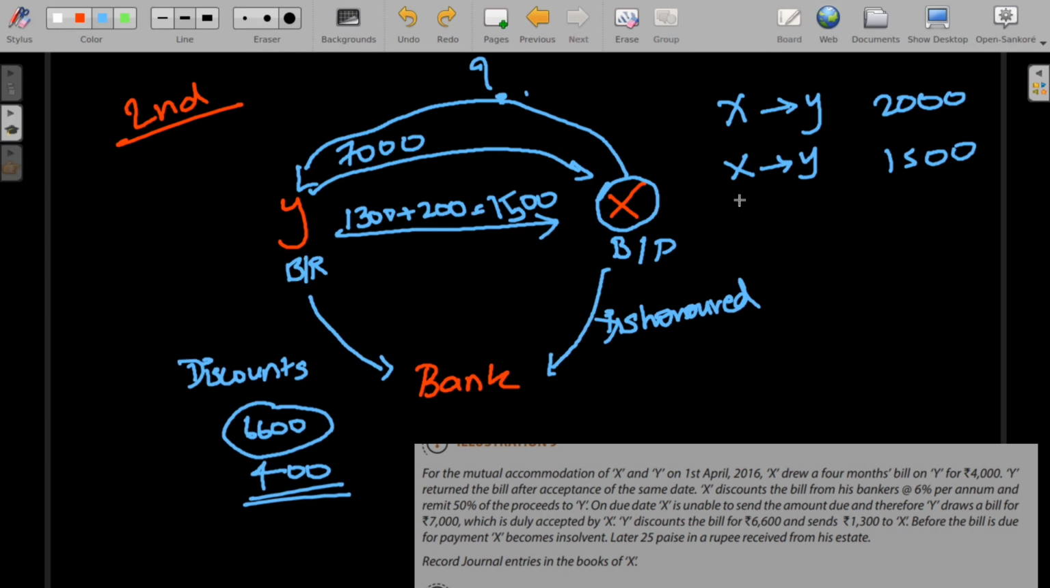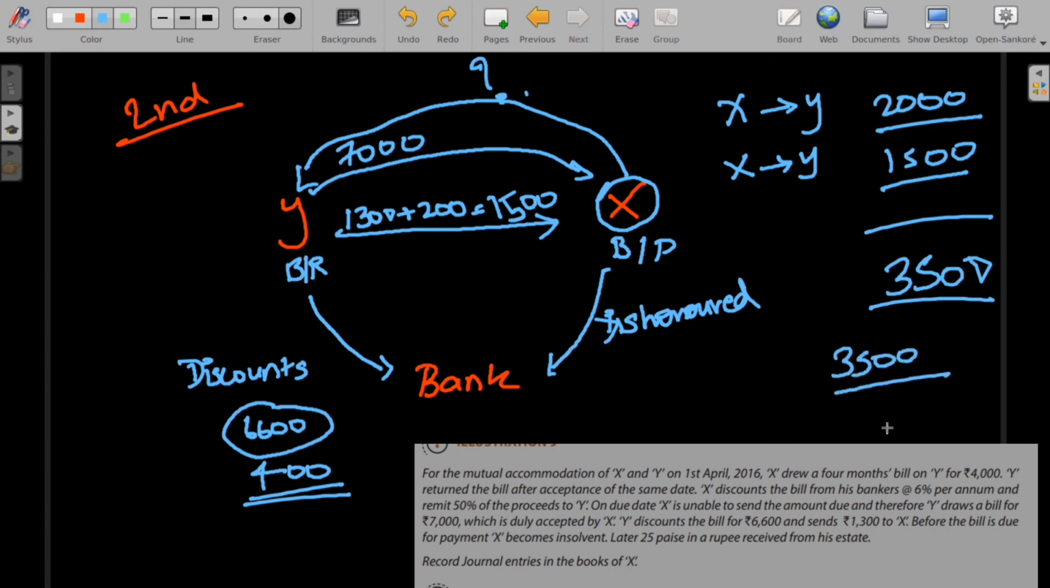So now X is liable to pay Y 1,500, and in the first bill X was liable to pay 2,000. So the total which X has to pay Y is 3,500. And in the question they say that X becomes insolvent and 25 paise in a rupee was received from his estate. So in this 3,500, only 25 paise in the rupee was received, that is one-fourth, and that amount was received by Y, and the rest will be bad debts.